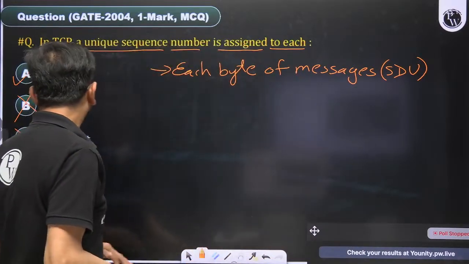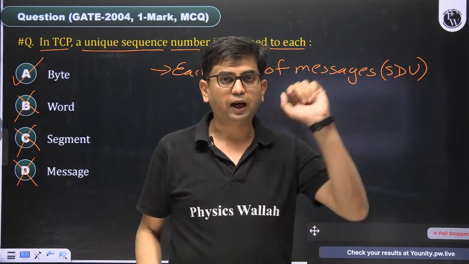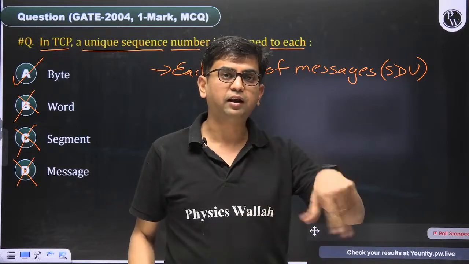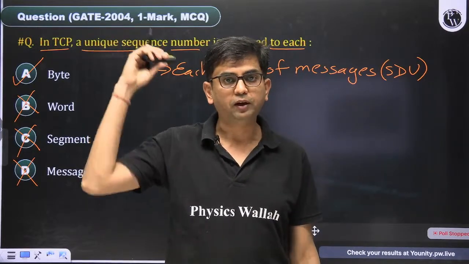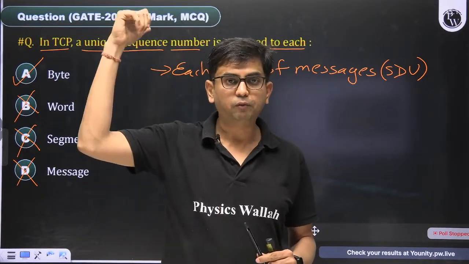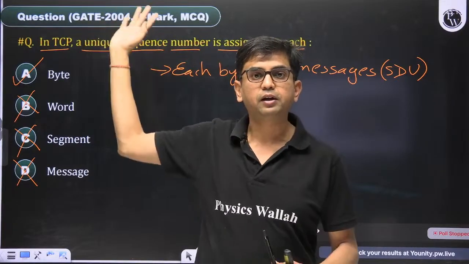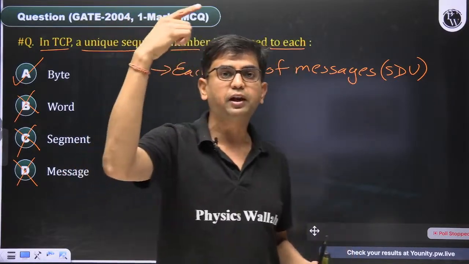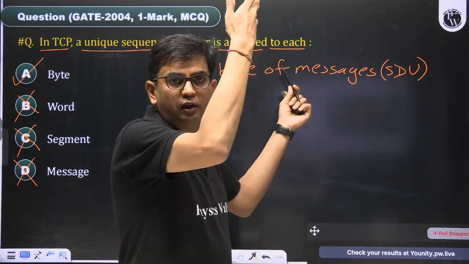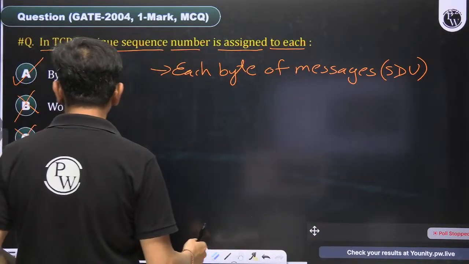Yesterday I told one line to remember this. There is a movie named Taare Zameen Par. The movie tagline is that every child is special. So TCP is a movie, and its tagline is that every byte is special. Then you can remember that a unique sequence number is assigned to each and every byte of whatever message is transmitted to TCP for the corresponding process. So the correct answer of this question is A.